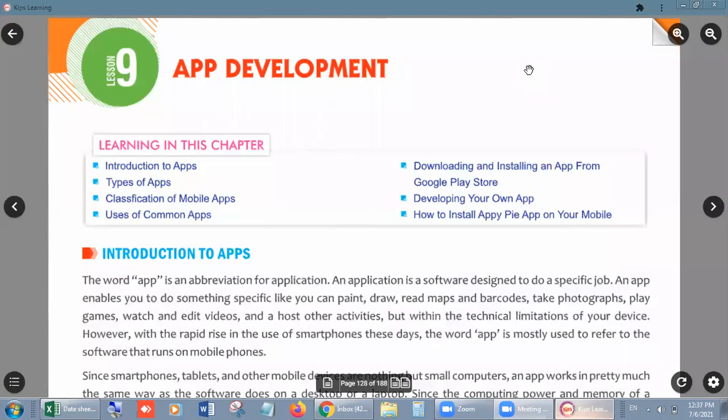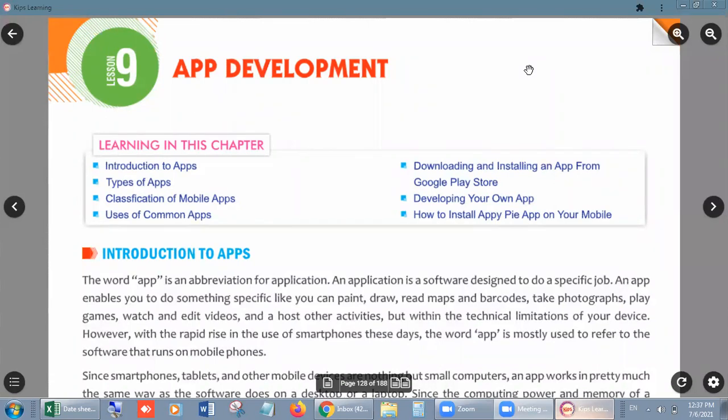In this lesson we will learn about the introduction. First of all, we will go through the introduction of the apps. After that, we will learn how many types of apps we have. After that, classification of mobile apps. Then uses of common apps. What are the uses of it, right? Then downloading and installing an app from the Google Play Store. We all know about that, but we have to revise, right?